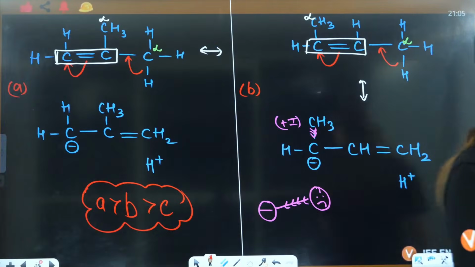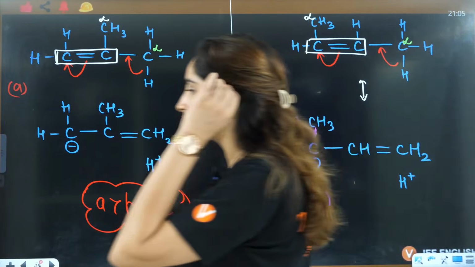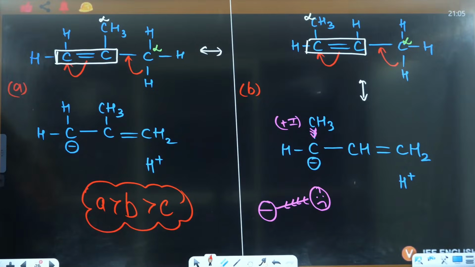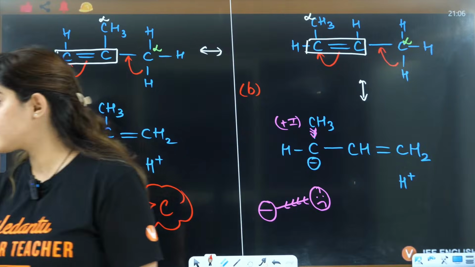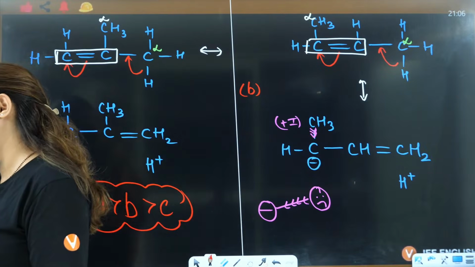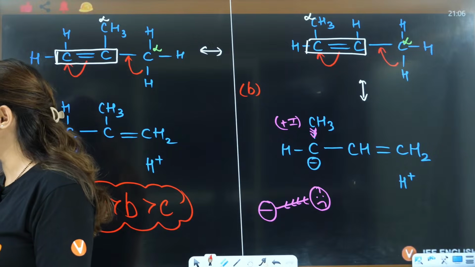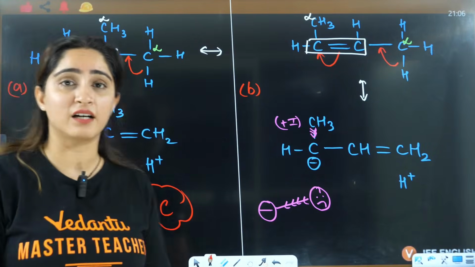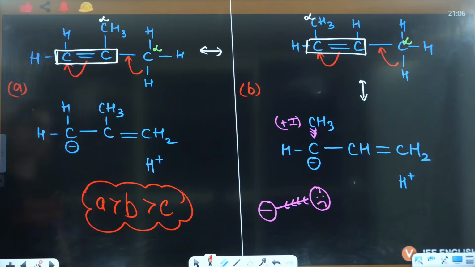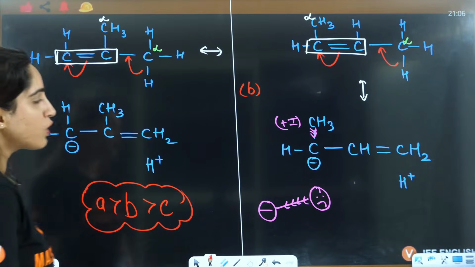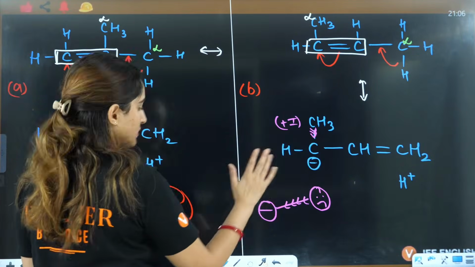Okay, understood how the answer is A, B, C? Yes, right side is less stable due to plus I. Yes, hence the answer is not B, C, A. Why are you saying you're telling the right approach but you're answering it wrong? Because of plus I, this is less stable, right?